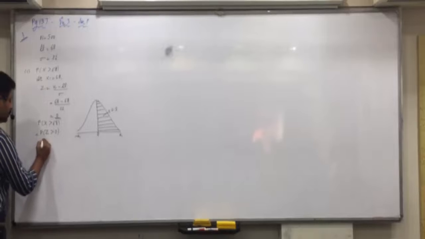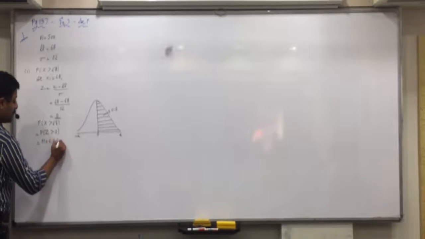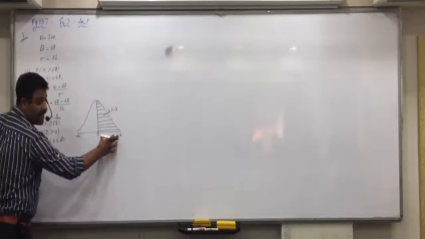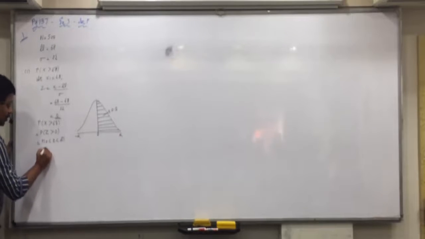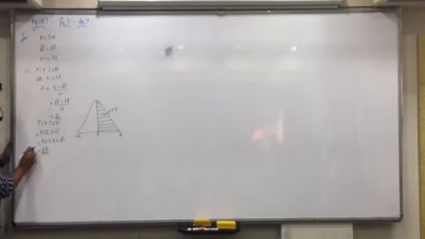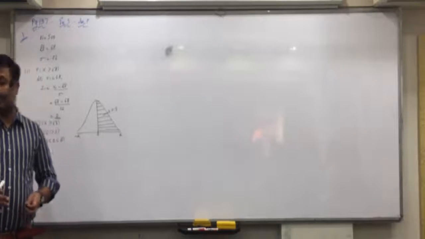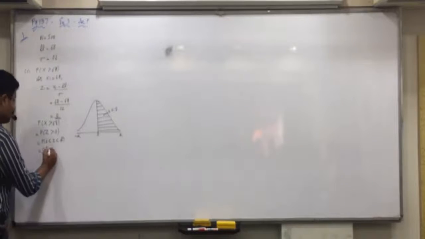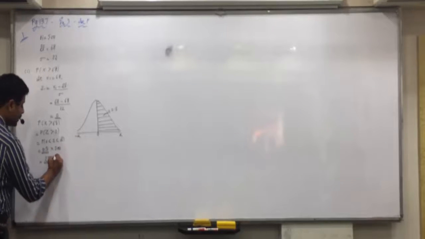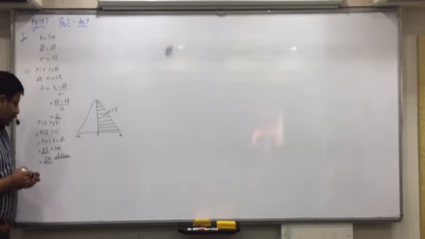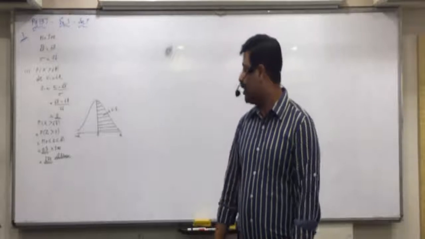Z greater than 0 means P(0 < Z < infinity). But the entire area from 0 to infinity is how much? 0.5. Even if you directly write it, it's fine. Did you understand why we did not see the table here? But what is asked? Percentage, probability, number. What is asked? Number. So this should be multiplied with 500. All are clear with it? Thus, the number of children getting marks more than 68 is equal to 0.5 into 500, which is 250 children.